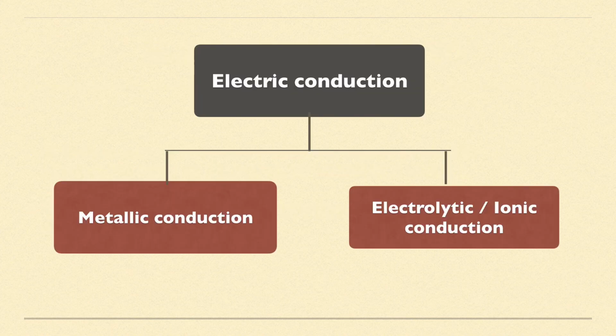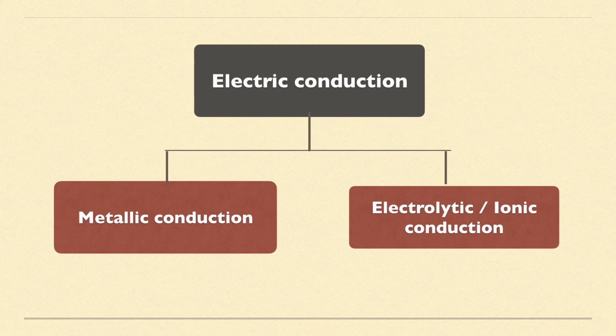Okay, so first we'll understand electric conduction. Now electric conduction means charge transfer. If charge transfer happens, there should be some conductor. So there are two types of conductors which help to conduct electricity, or we can say to flow electricity. What are they? Metallic conduction and electrolytic or ionic conduction. Now metallic conduction, by the name itself we can say metals are the example. That means there the metals will be used. Their free electrons will help to conduct electricity.